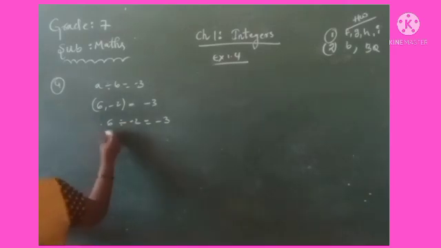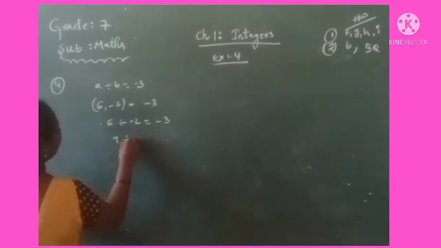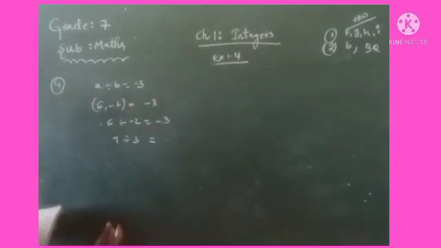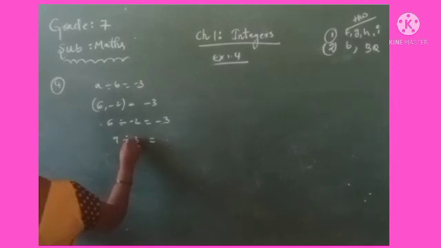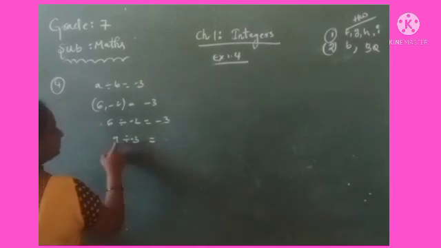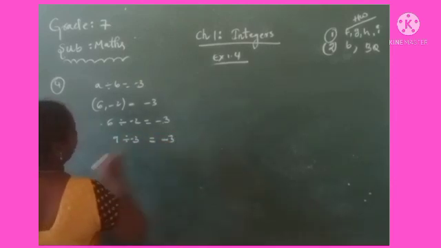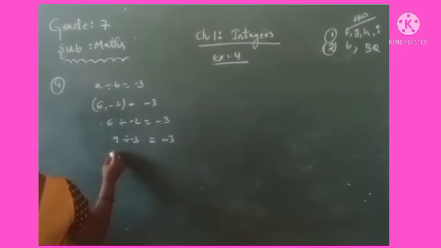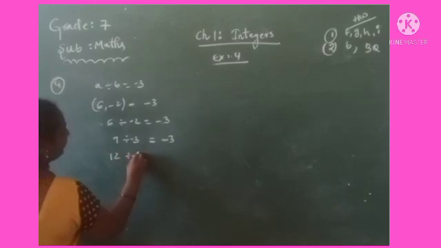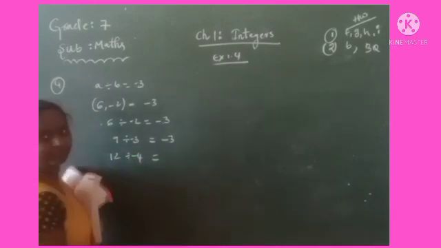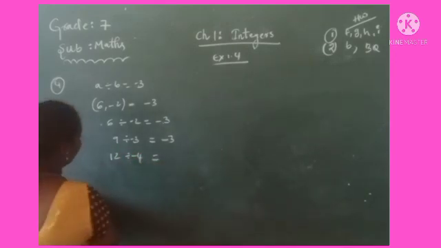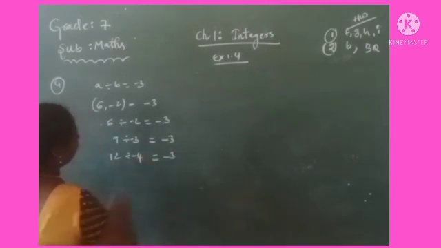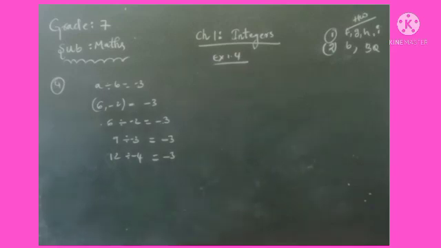Now I am taking here 9 divided by 3. Okay, but here we have to show -3. You can take here 9 divided by -3. So 3 9s are 27... so 3 3s are 9, giving -3. Okay now, like that we take another example. That is 12 divided by -4. Okay, 12 divided by -4. If you divide, what you got here, 12 divided by -4, it is also giving a -3.